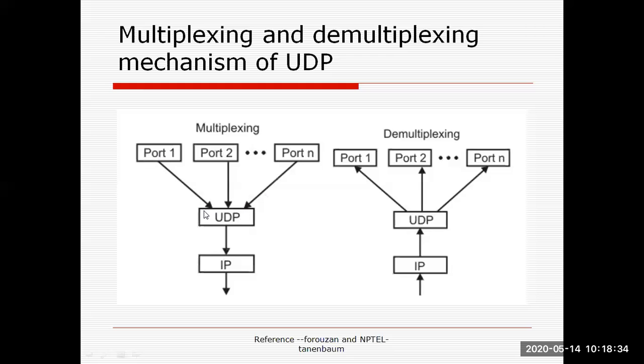Then this UDP protocol is added into the data portion of the IP protocol header or IP packet. So IP packets have two portions. First one is called as the IP header portion and second one is called as the payload portion. So UDP protocol is added into the payload.